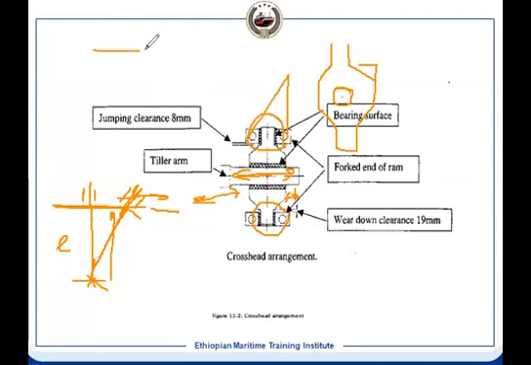So this is the ram, and this ram is like a fork type. It means this ram will be like this. On the other side, the other ram will be exactly like this.